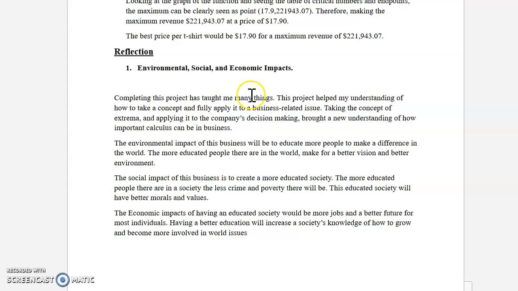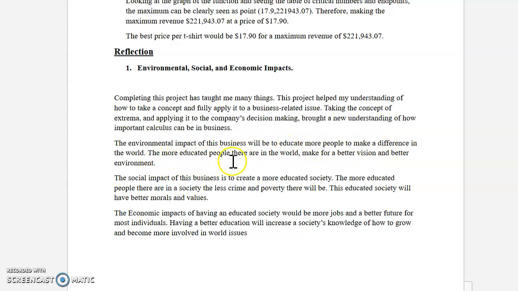So my reflection: environmental, social, and economic impacts. Completing this project has taught me many things. This project taught me how to take a concept and fully apply it to a business-related issue. Taking the concept of extrema and applying it to a company's decision-making brought a new understanding of how important calculus can be in business. The environmental impact of this business will be to educate more people to make a difference in the world.